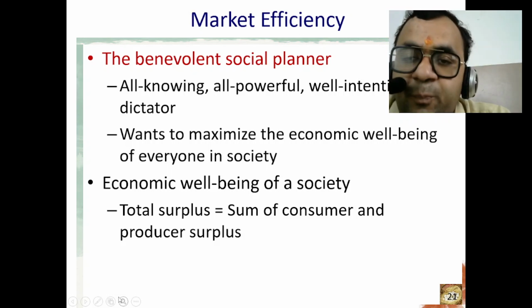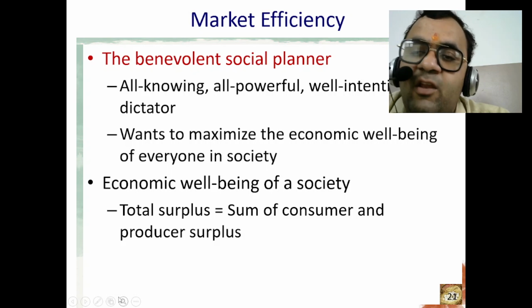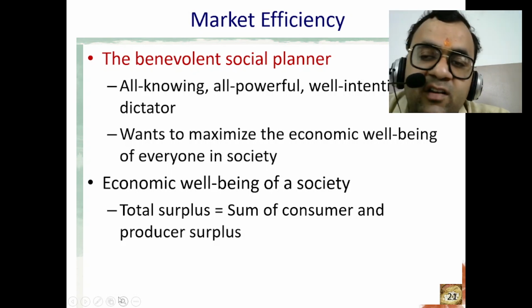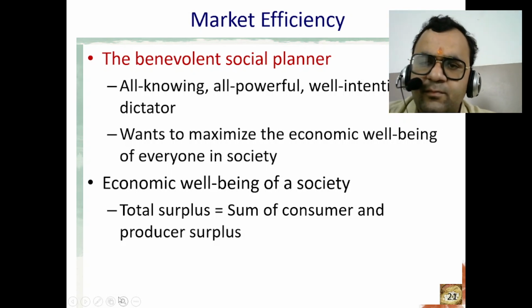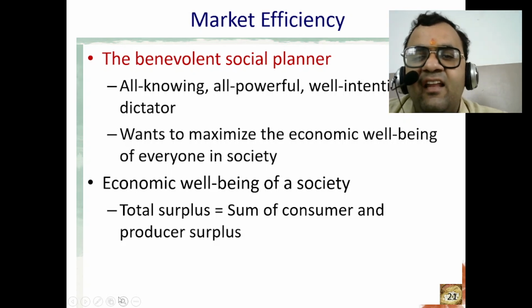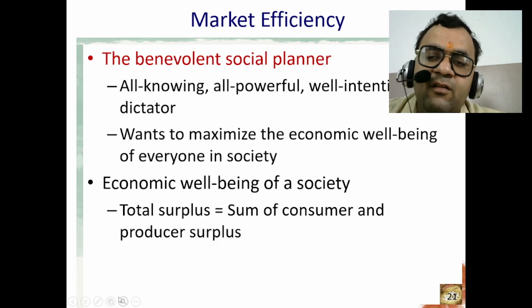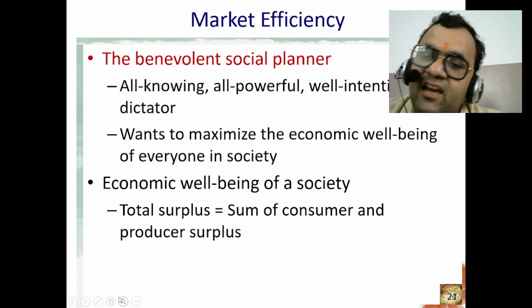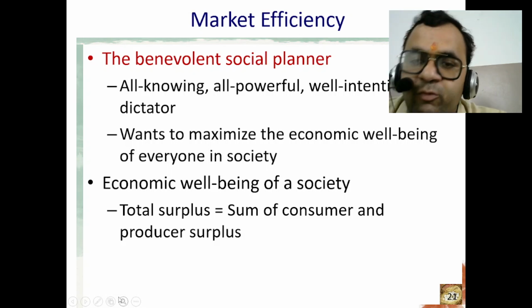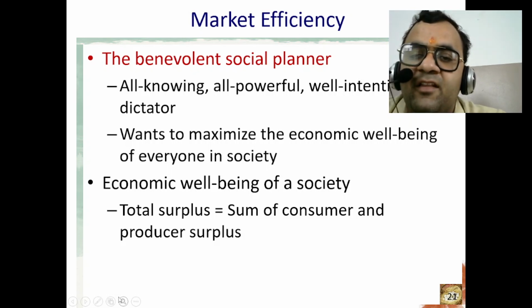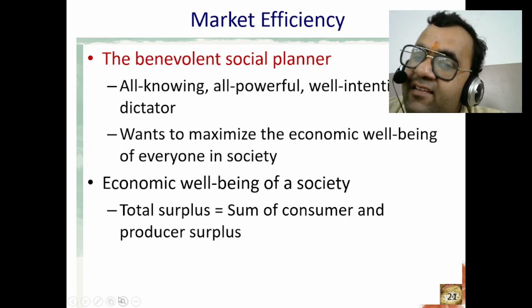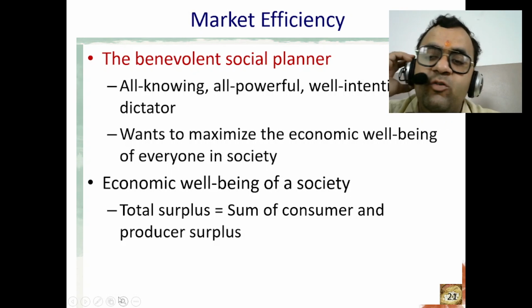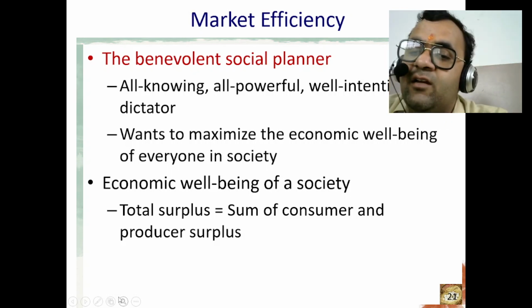Diversification: spreading investment across different assets can reduce risk and increase return. Fundamental analysis: analyzing a company's financial statements and other information may not be useful in predicting stock prices. Technical analysis: studying past price movements may not be useful in predicting future prices.